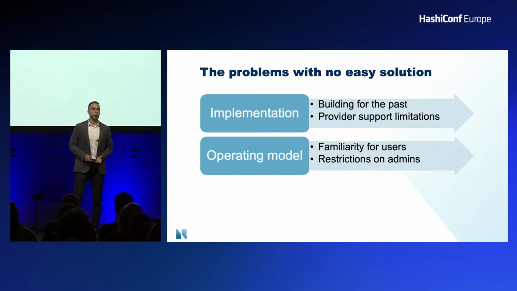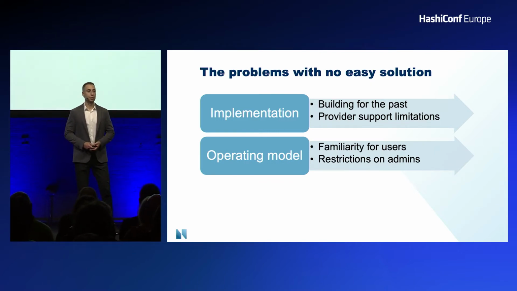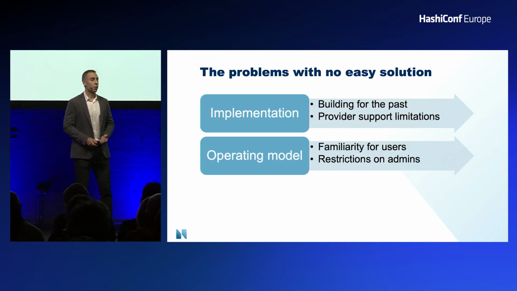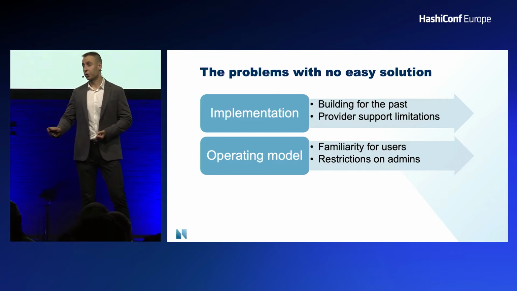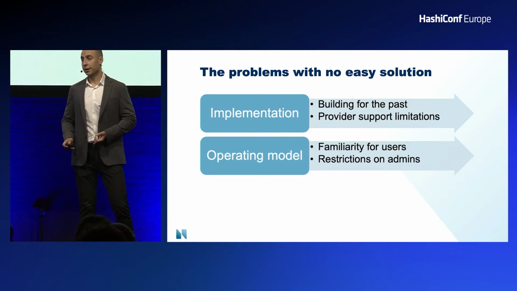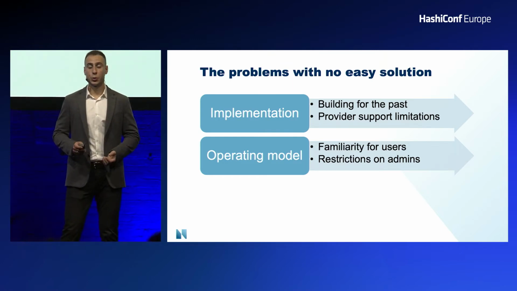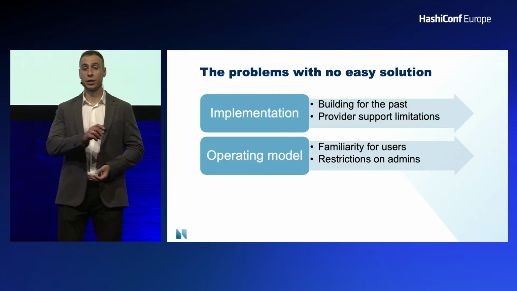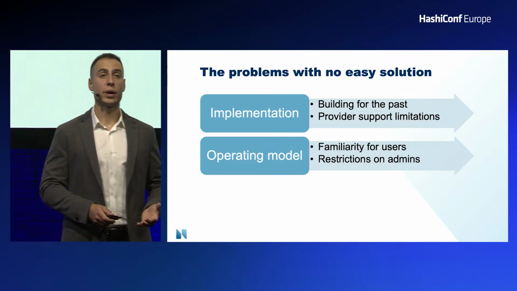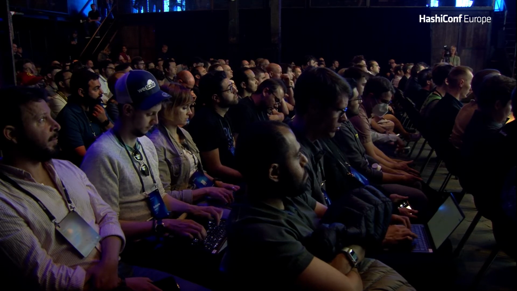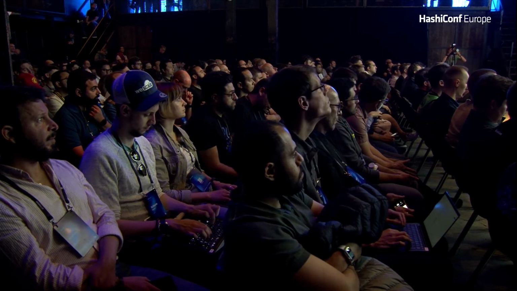Next, we looked at the operating model and how people were going to use this. We're moving away from a user interface, and to ask that challenge of end users is not a small thing. People like their UIs, and they're very accustomed to them, so you have to give them a dang good incentive to actually go down this route. The same applies to the admins. When you take away admins' perms, they're not happy. So how do you actually appease them?